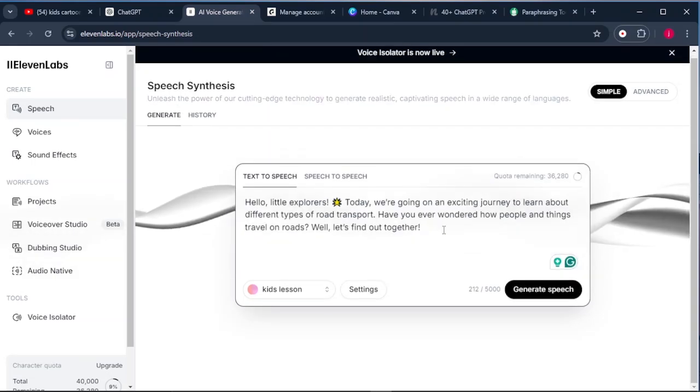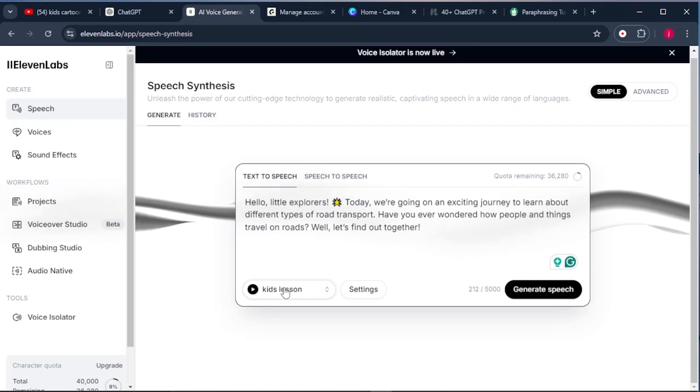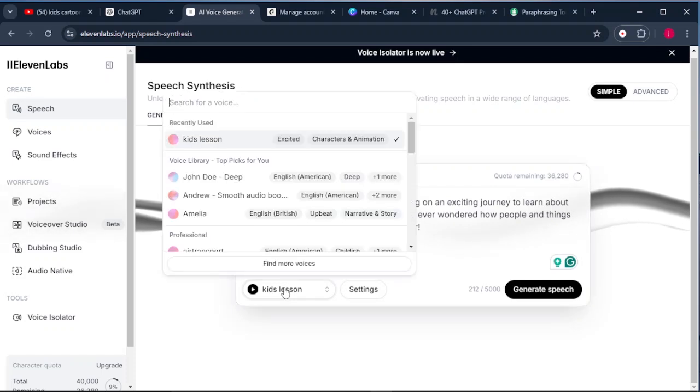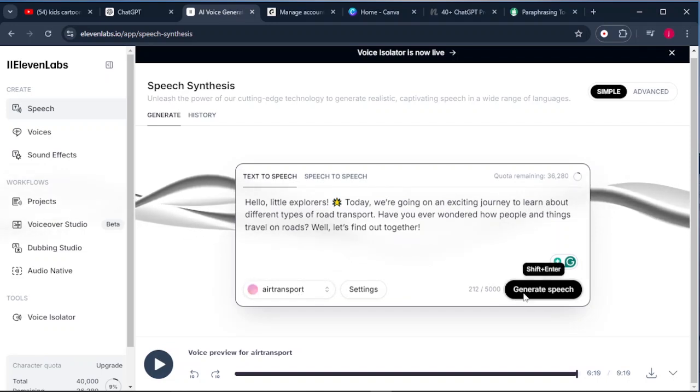Once our introduction is pasted like that, the next thing that we need to do is to choose a narrator. So from there, what you simply have to do is come to this play button here. When you hover your mouse, it will change to a black play button and choose your narrator. So once you select your voiceover artist, what you simply have to do is click on generate speech.